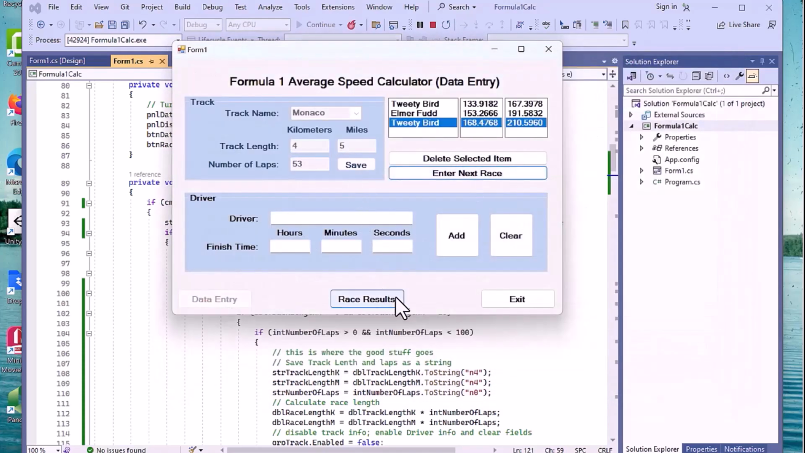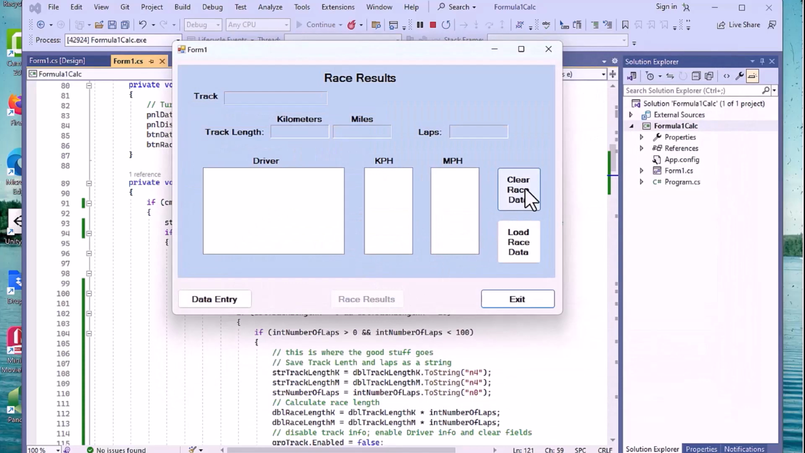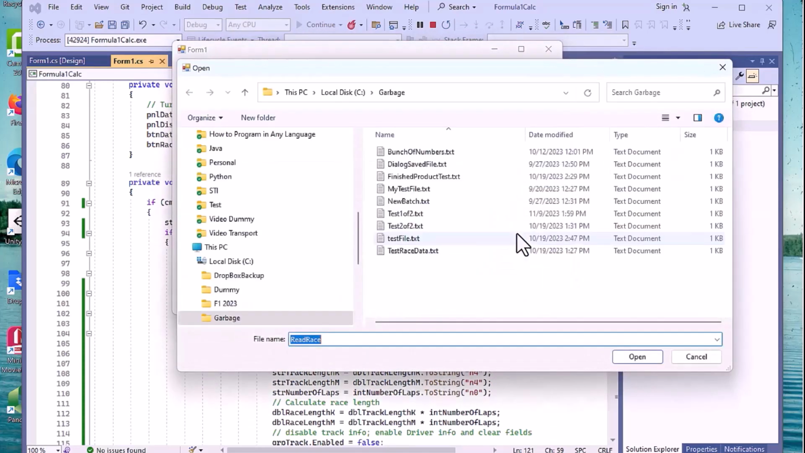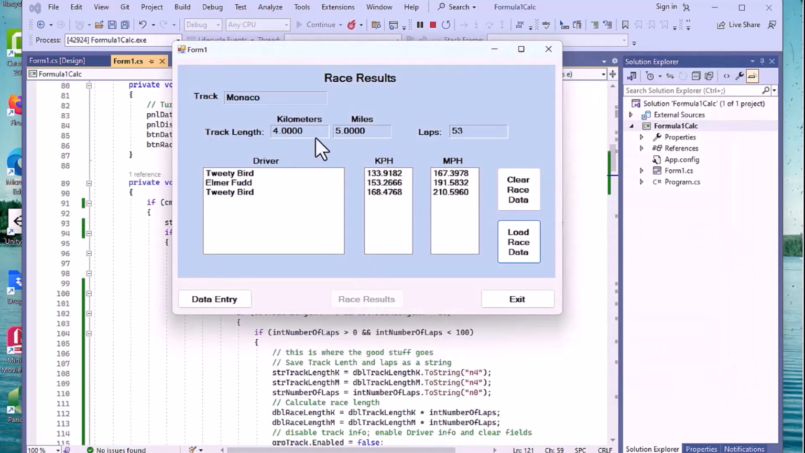We're set to go. We can go ahead and go look at our race results and bring in that race data and see how that looks now. I think we put it in text 1 of 2 and bring it in, and there it is. It took our Monaco, it took 45 miles, took our Elmer Fudd, all those good guys, brought them in place, and we've got our stuff there. So this is working. This seems to be working great.